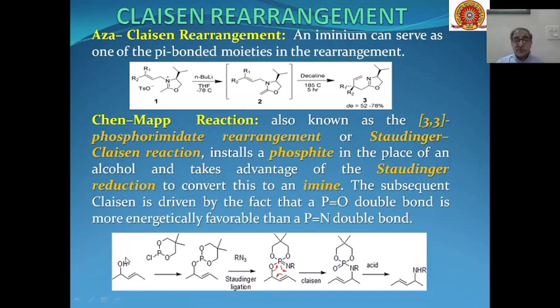So first, these allylic alcohols are reacted with these types of phosphites, and this will convert these allyl alcohols into these phosphites. On Staudinger reaction this will give you phosphorus ylides, and through Claisen reaction these are converted into these types of amines as the product.